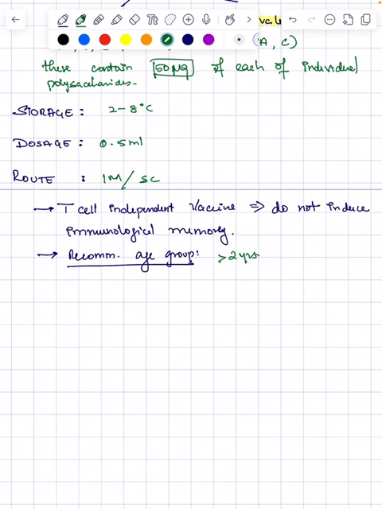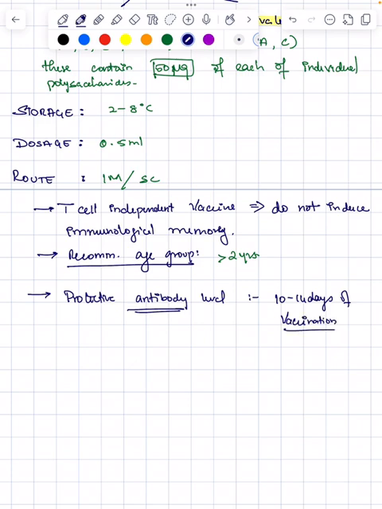Once you give the polysaccharide vaccine, protective antibody levels are achieved within 10 to 14 days of vaccination.